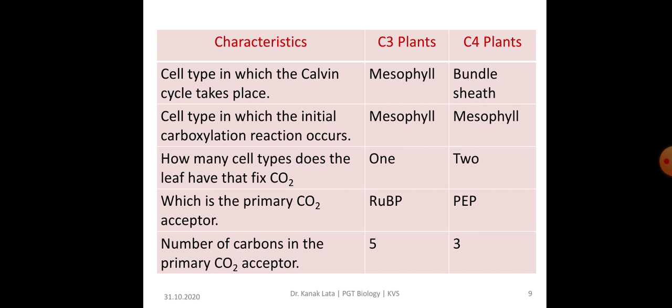Now next is how many cell types does the leaf have that fix carbon dioxide. So in C3 plant 1 and in C4 plant it is 2. Next characteristic feature is which is the primary acceptor of carbon dioxide. So in C3 plant it is ribulose bisphosphate and in C4 plant it is phosphoenol pyruvate. Now next is number of carbons in the primary acceptor of carbon dioxide. So the number of carbon in C3 plant is 5, whereas the number of carbon in C4 plant is 3.